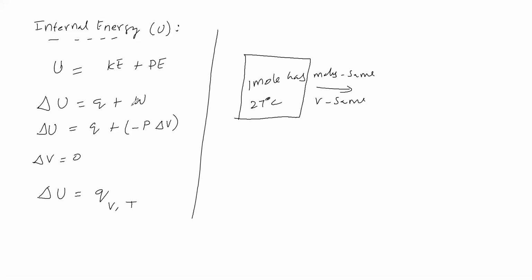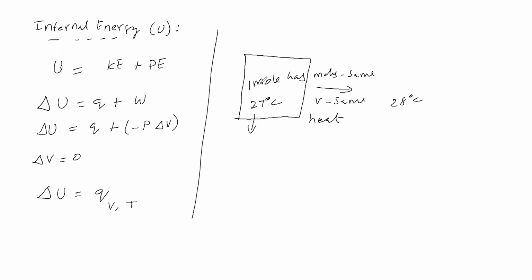Now what shall we do? Let us supply heat, let us pass heat into this. If you pass heat into this, the temperature rises. Let us make the temperature rise by 1 degree, otherwise 1 degree reduce, anything you can take. Volume is kept constant and the number of moles is kept constant because it is a closed vessel. Now you have supplied heat energy, and the temperature has risen.